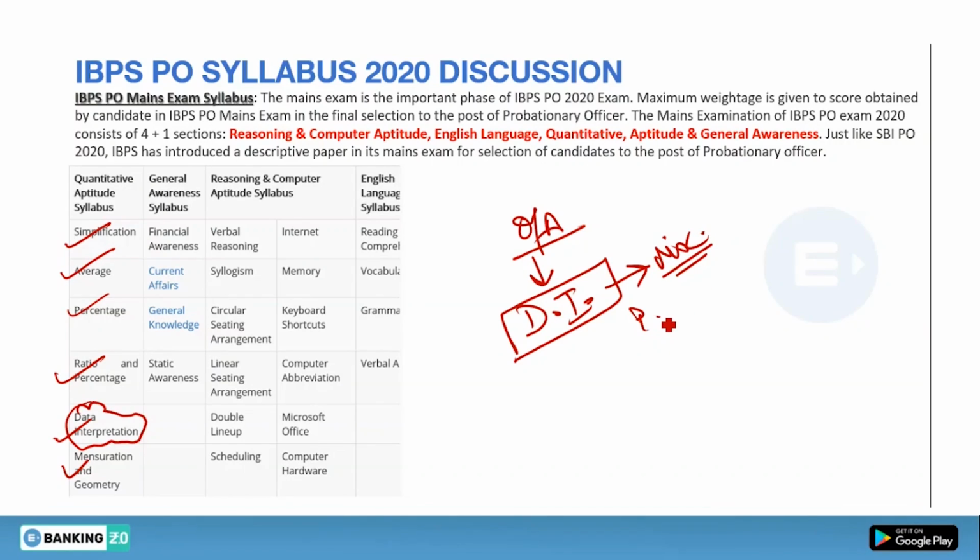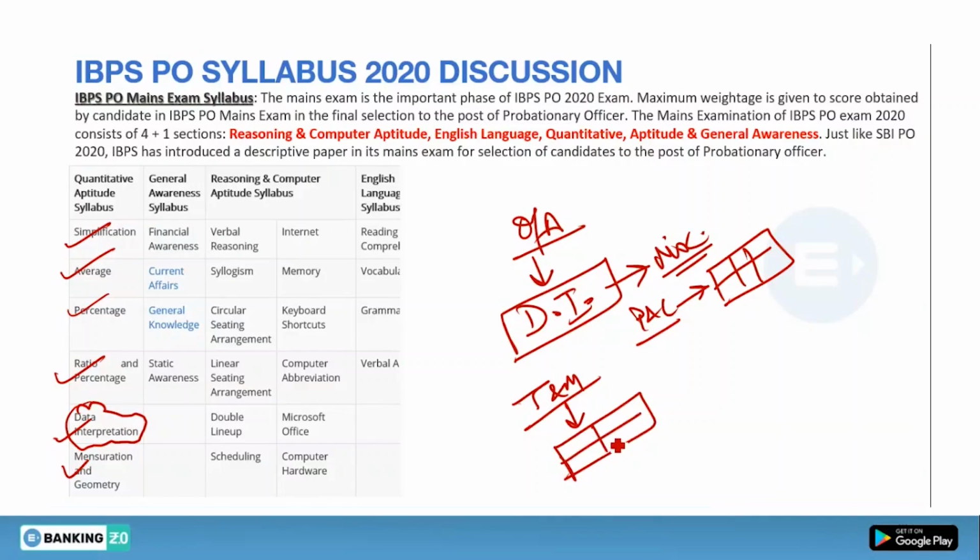Suppose there is a chapter profit and loss. So in profit and loss you will get a complete set of DI of profit and loss only. Suppose there is a chapter time and work. From time and work you will get a complete set of DI. No separate question will be asked. A chart will be given to you on the basis of time and work, and then you need to find the answers. This is the syllabus of the mains examinations.